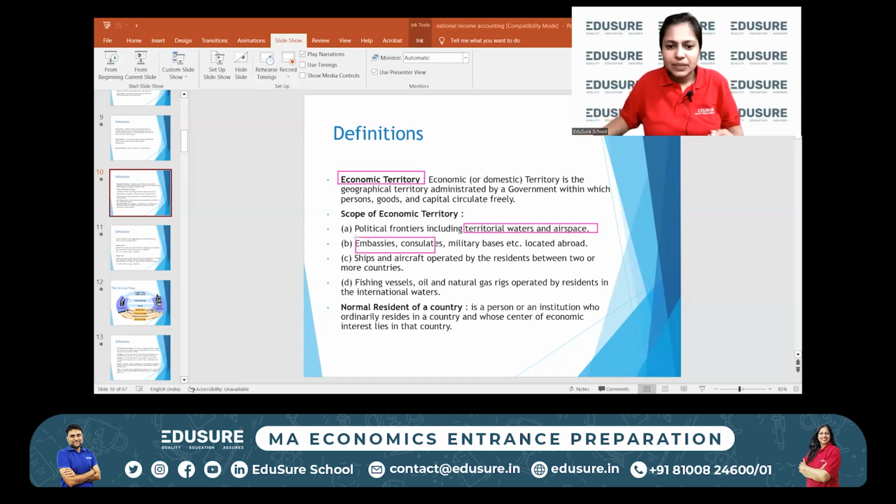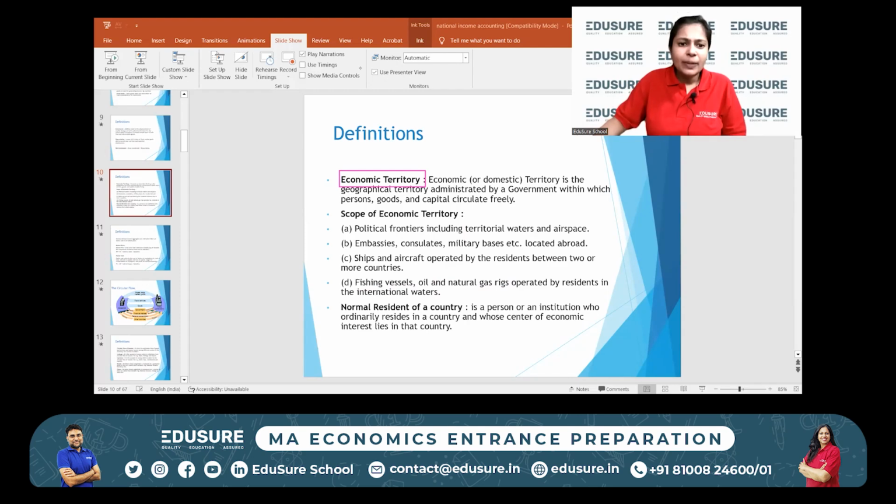It includes embassies, consulates and military bases abroad. It includes ships and aircraft operated between two countries. It also includes fishing vessels, oil and natural gas rigs, which you could be operating in international waters. So all of this is included in the economic territory.